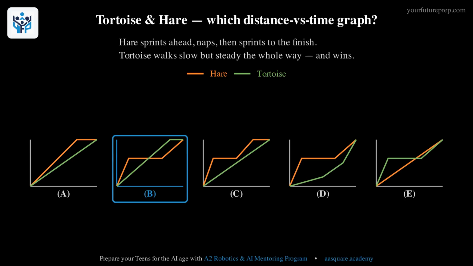The tortoise walks slowly but steadily and passes the sleeping hare. The hare wakes up and runs to the finish, but the tortoise is already there.